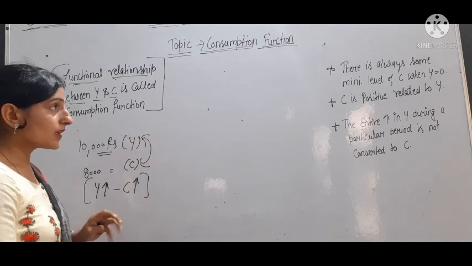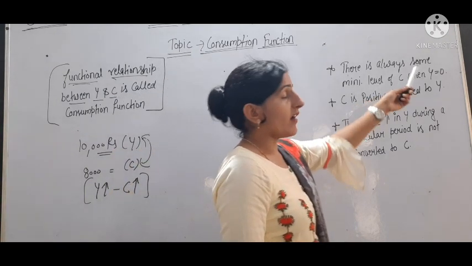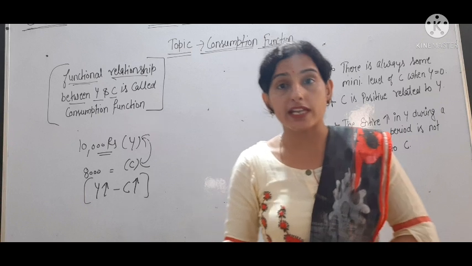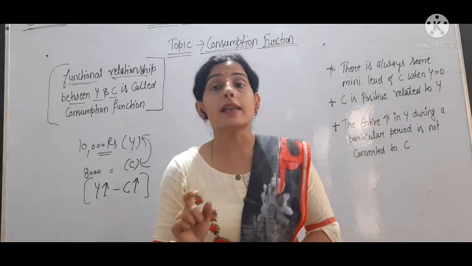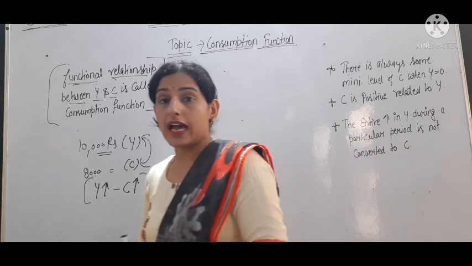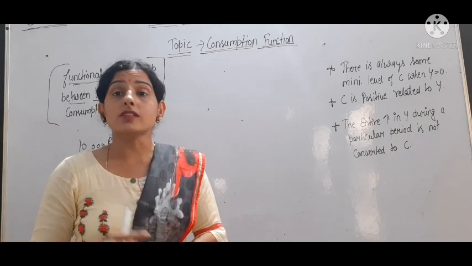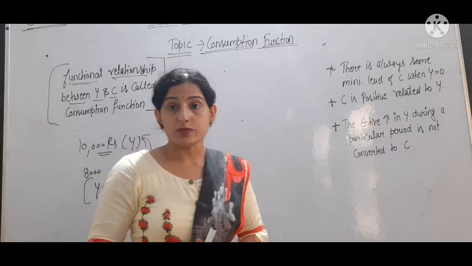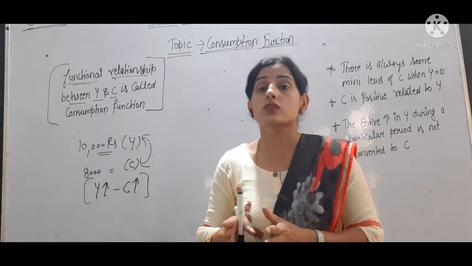Okay. So there is always some minimum level of C when Y is 0, as we have discussed in the diagram of AD, that there is always some minimum level of consumption, we can say aggregate demand. So there is aggregate demand when income is 0, because that is necessary to survive. If minimum consumption is not consumed, then it is not possible for a human being to survive.